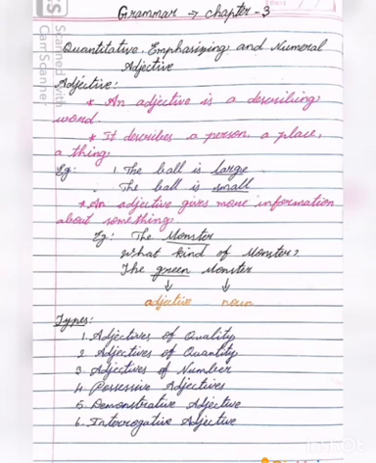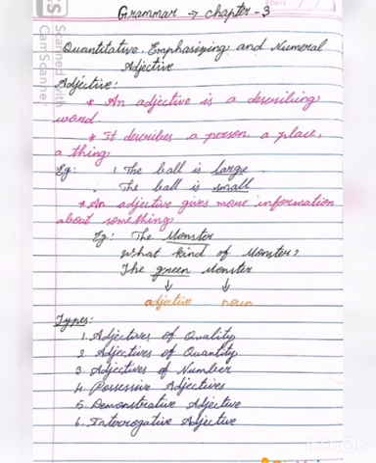Next example, see. The ball is small. Here, small is adjective. Have you understood? An adjective gives more information about something. The monster. Here, see what kind of monster? The green monster. Here, green is adjective, monster is noun. See, an adjective is a describing word. It describes a person, place or thing.